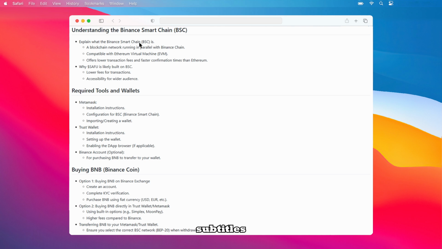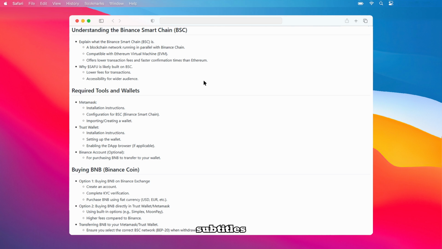One of the main reasons why tokens like $SAFU are likely built on BSC is because it offers significantly lower transaction fees and much faster confirmation times when compared to Ethereum, making it a more appealing and practical choice. These lower fees translate to accessibility for a wider audience, making participation much easier and cheaper.